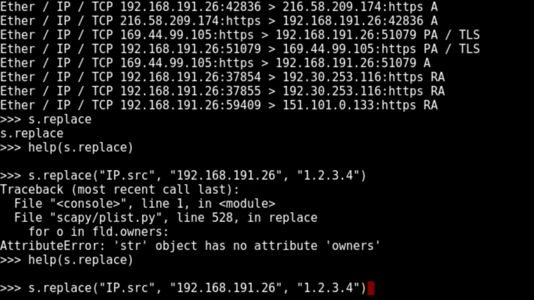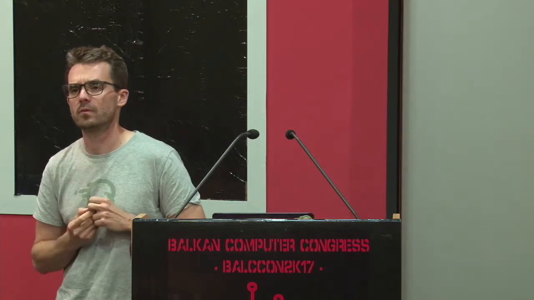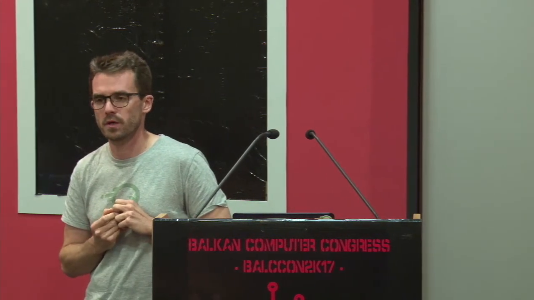What is your second question? Is there a way to remove the data and keep all the headers of the pcap? What do you mean? I can capture traffic from one point to another. I just want to remove the data. Yeah, we can do that, for example, here, the first one.